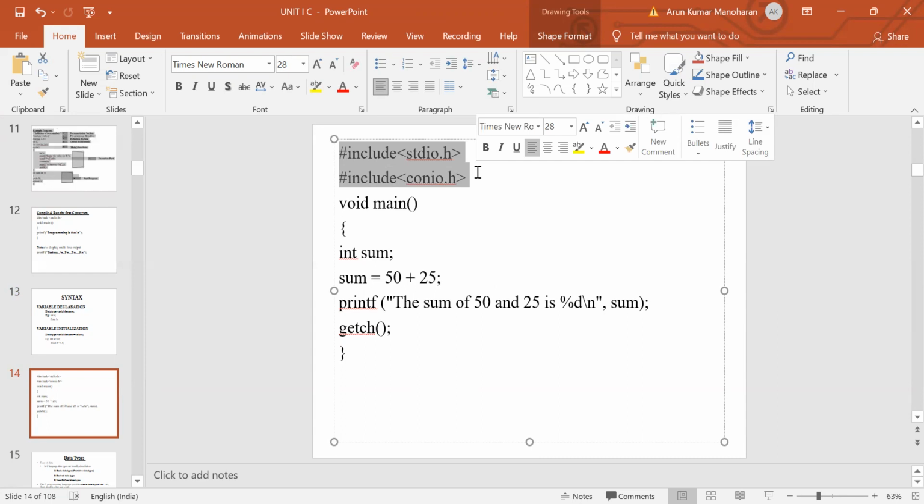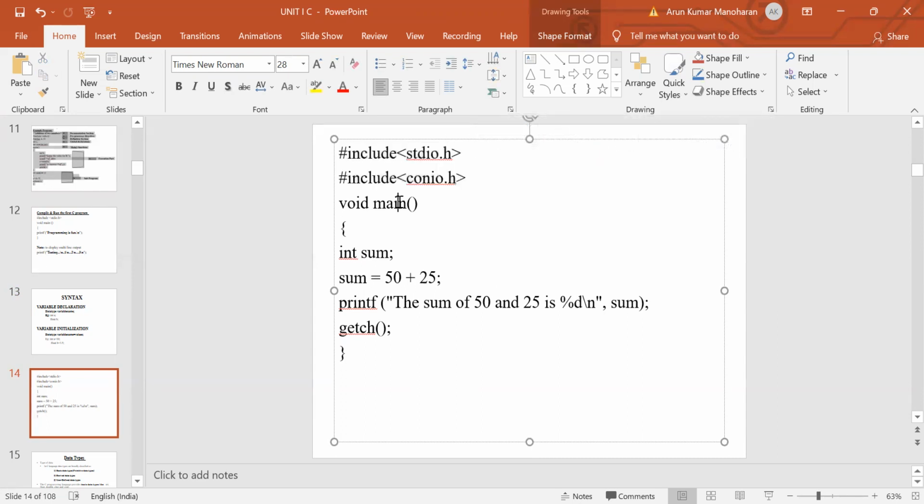Next one is the main function. Each and every C program should contain only one main function, and in this example also there is only one main function. Inside the main function, the first statement is a local declaration part. Here we have declared the variable sum. Sum is a variable declared of integer data type, followed by the variable declaration.